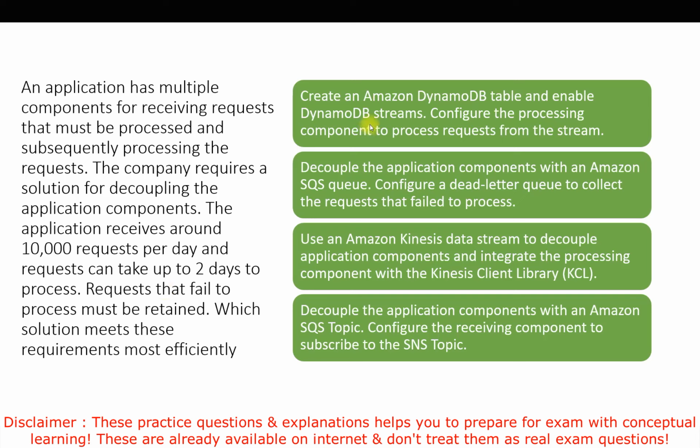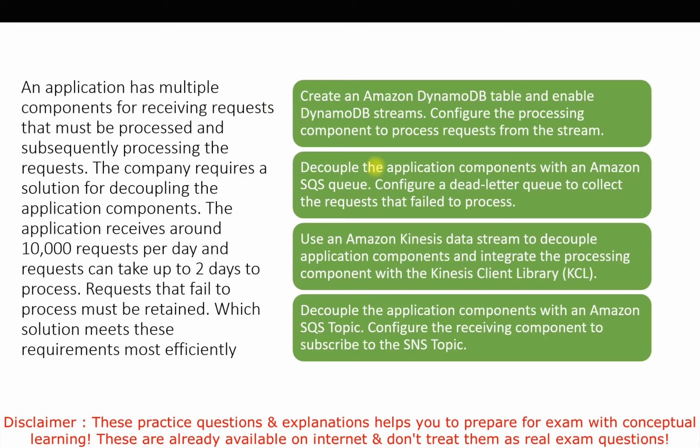If you see the first option, it says create an Amazon DynamoDB table and enable DynamoDB streams. Configure the processing component to process requests from the stream. This solution will not work here because it doesn't offer any way of retaining requests that failed to process, or removal of items from the table, and therefore it is less efficient. So we will not go with option 1.